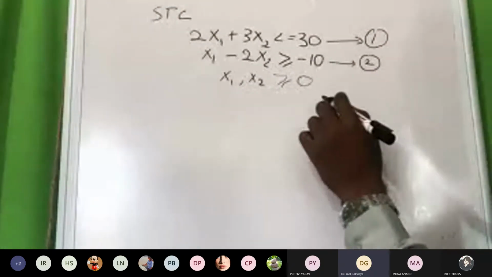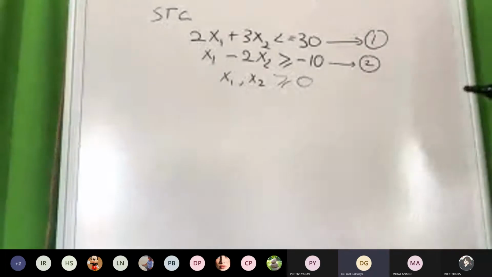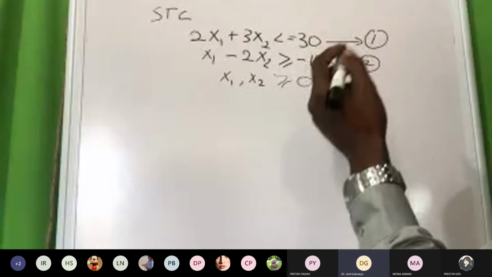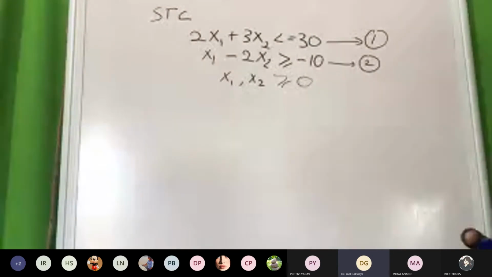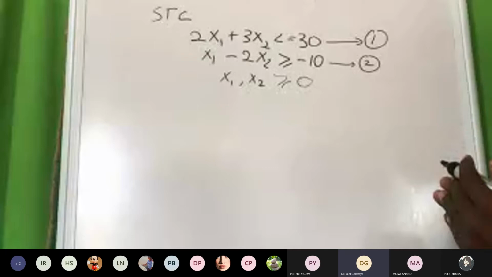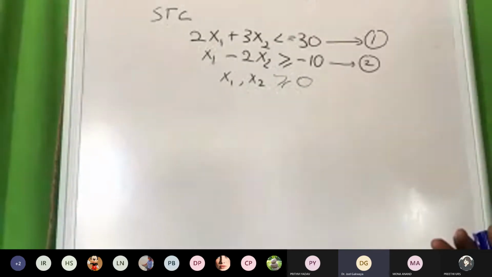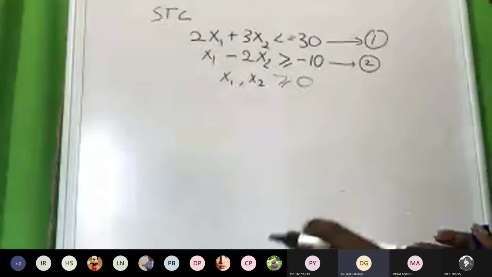So this is a question which we had from the previous exam, and we had also this as an assignment. I just want to show you how you have to make the feasible region. At the end of this, I will give you one assignment to be done. Please cope with it so you can give the answer.